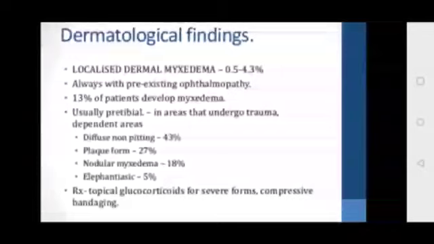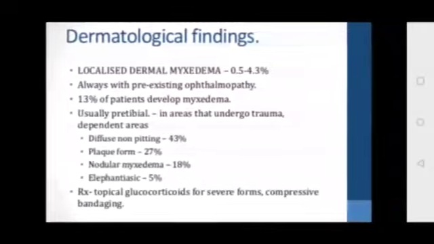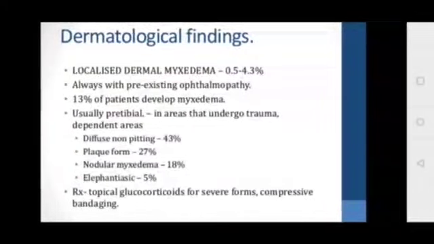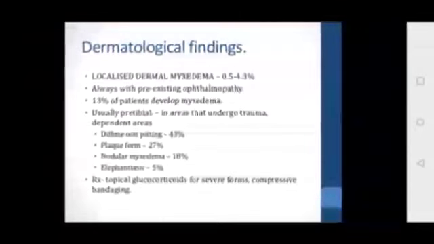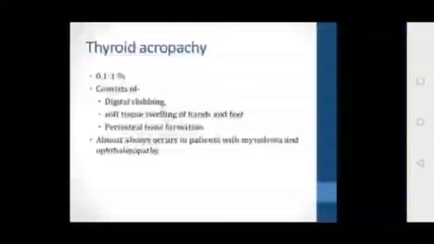Diffuse non-pitting edema is the most common presentation, in about 43%, followed by plaque formation. Least common are nodular myxedema and elephantiasis, in about 5%. What is the treatment? Topical glucocorticoids for severe cases, followed by compressive bandaging.